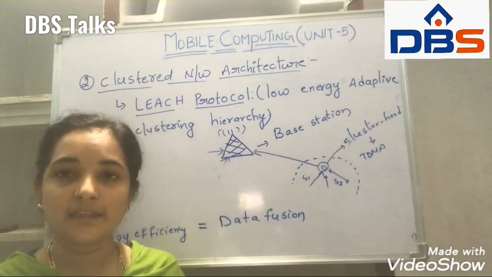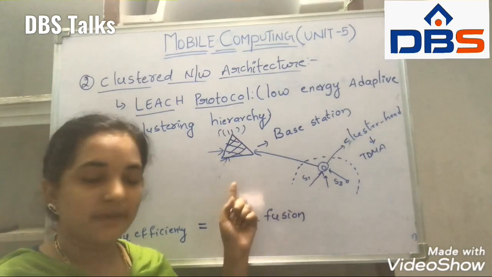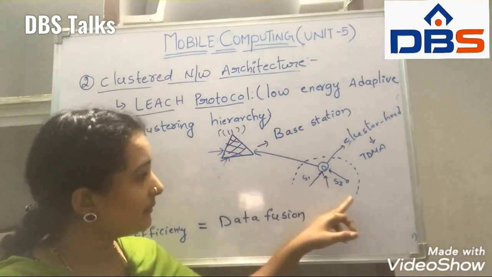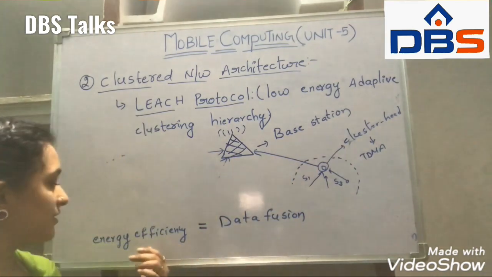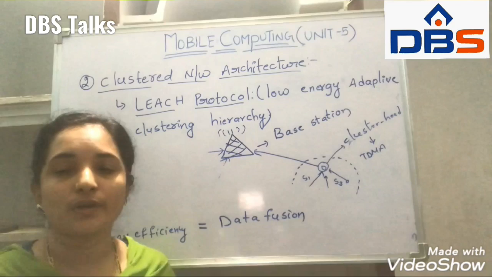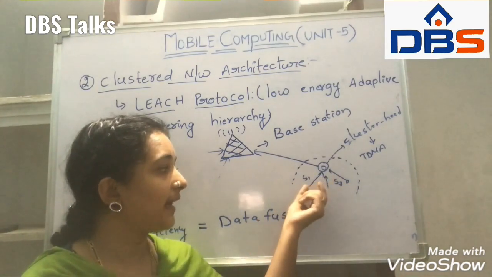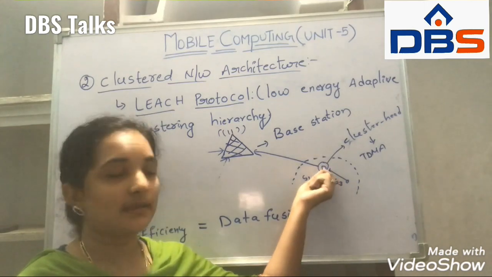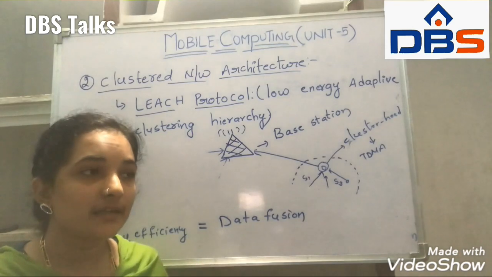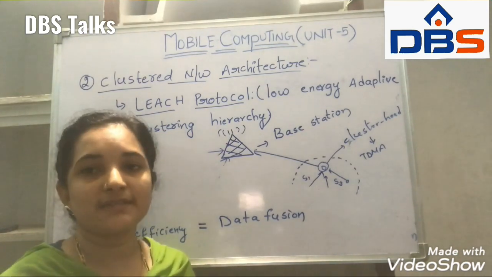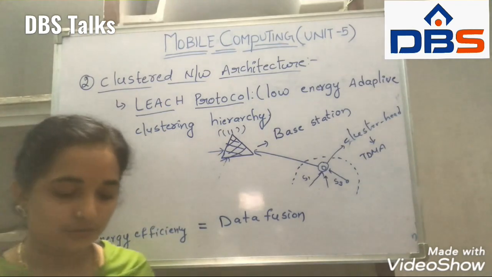If every single node sends directly to the base station, energy consumption is higher. If the individual nodes send their data to the cluster head, which combines it and sends it to the base station, then energy is saved. So this is called the cluster network architecture.